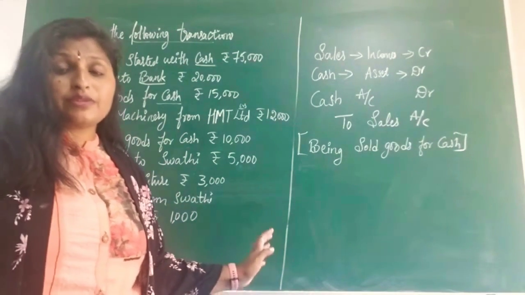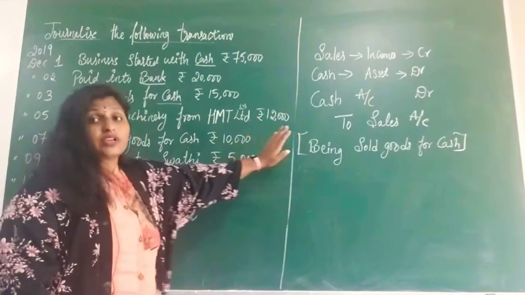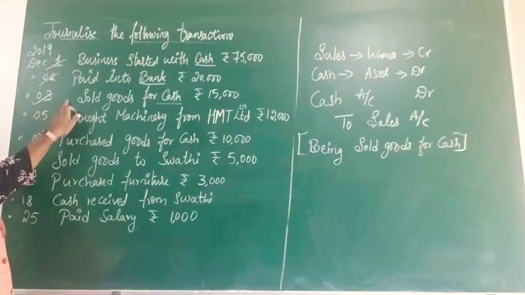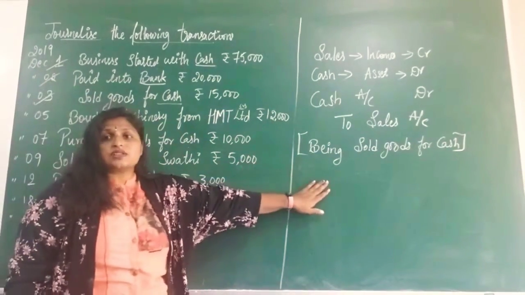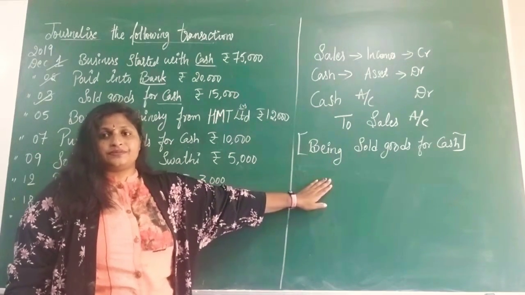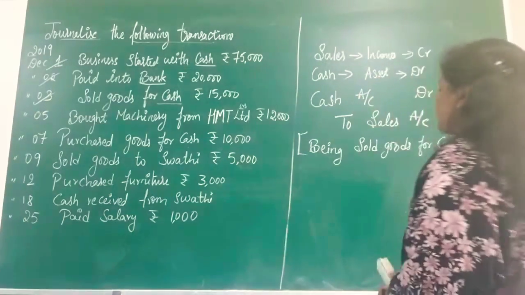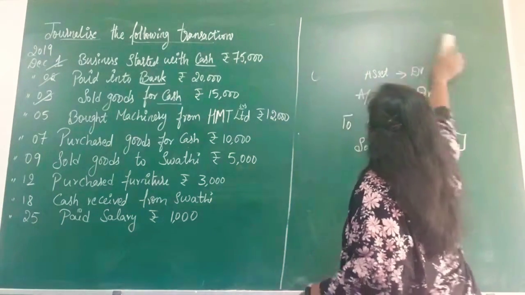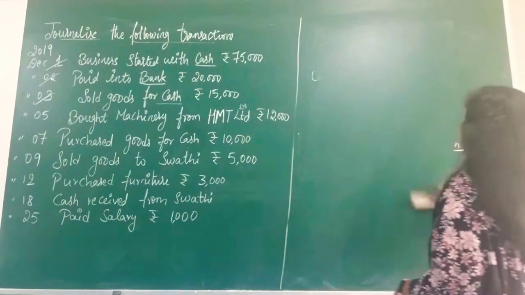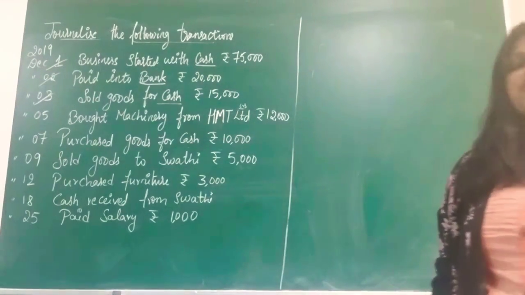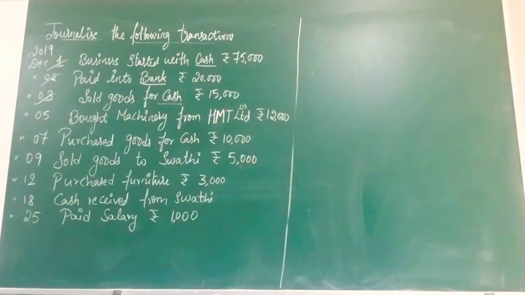Okay, hope you are able to understand. We are going one by one transaction. We have finished 3 transactions. This is the 3rd transaction's journal entry. Got it? Next, moving on to the next transaction, that is date number 5. Bought machinery from HMT Limited, rupees 12,000.